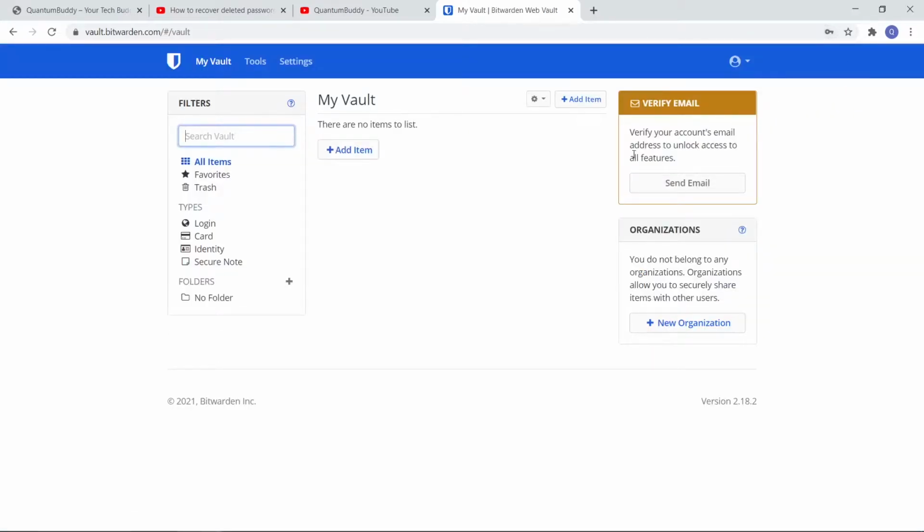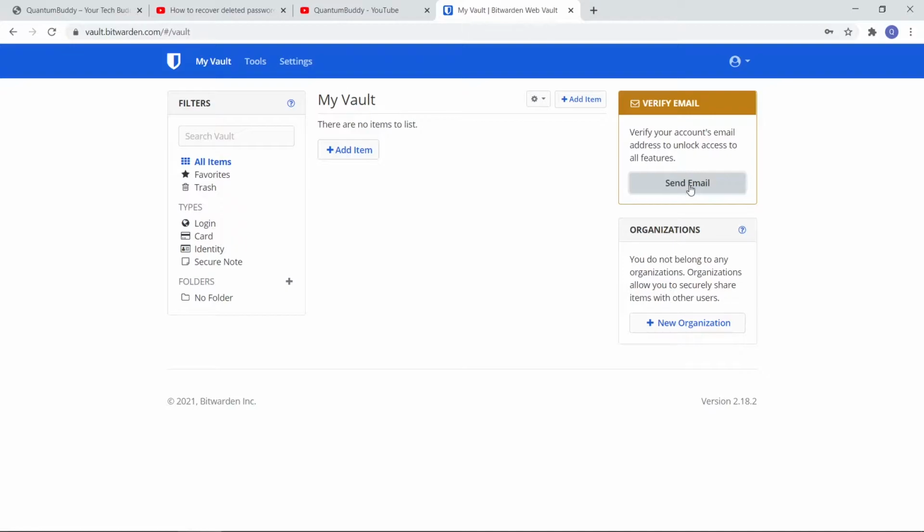Okay. Here they are asking us to verify your mail ID. When you click on send mail, it will send a verification mail to your account. There you can verify it. So this is the way it looks.